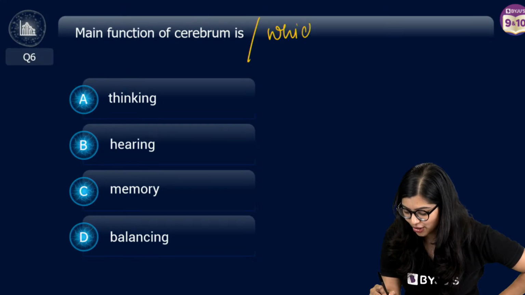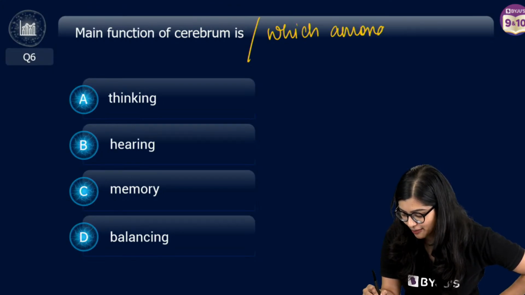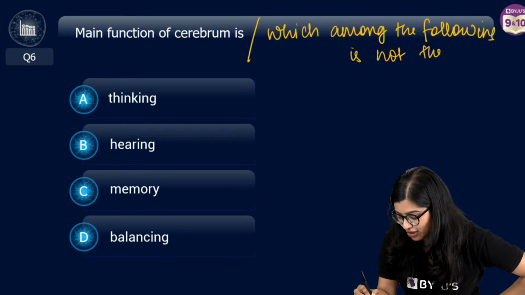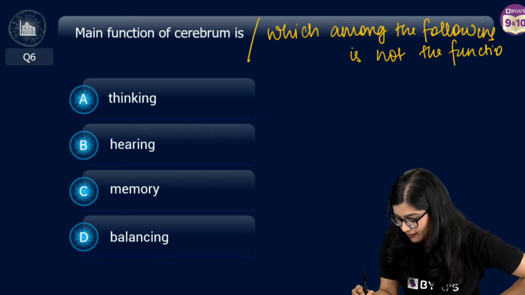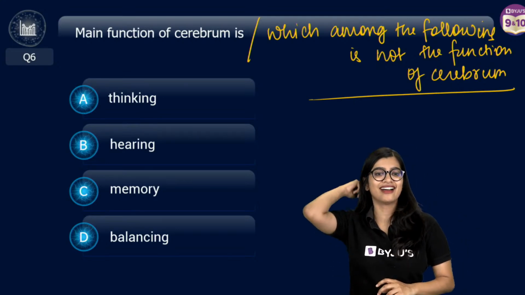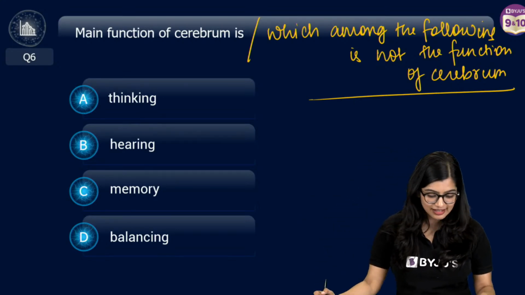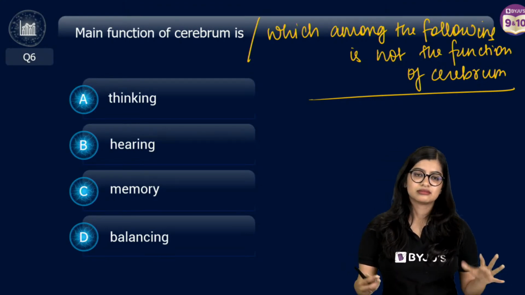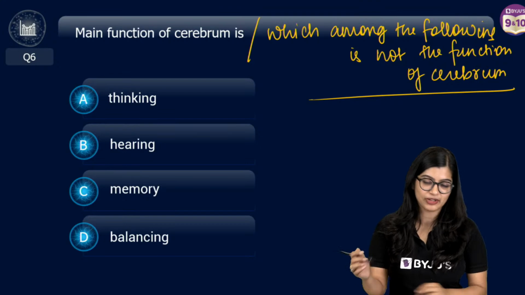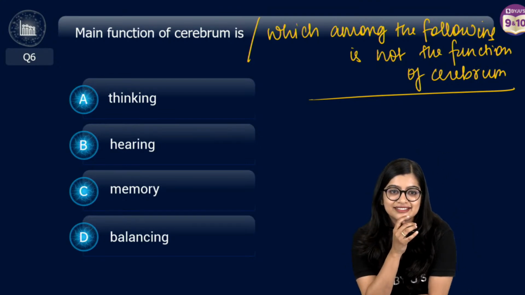Which among the following is not a function of the cerebrum? I'm changing the question because of obvious reasons, and then you'll know why I changed it.